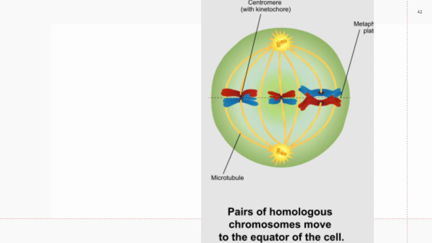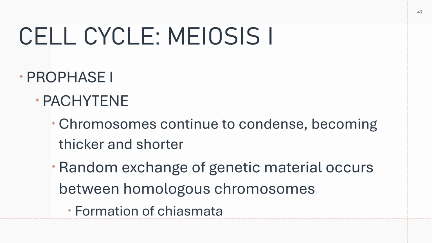Then you have pachytene. In pachytene, the chromosomes continue to condense, becoming thicker and shorter.